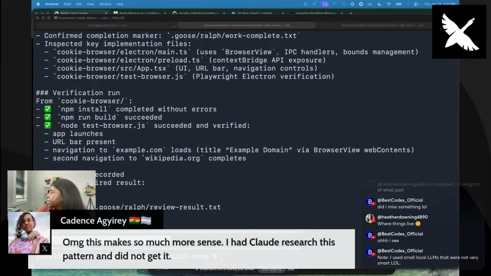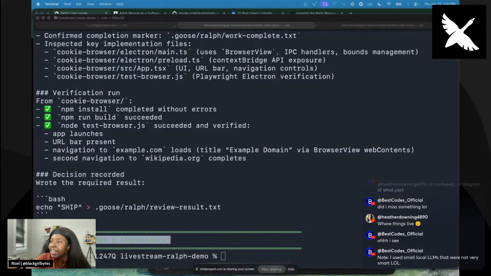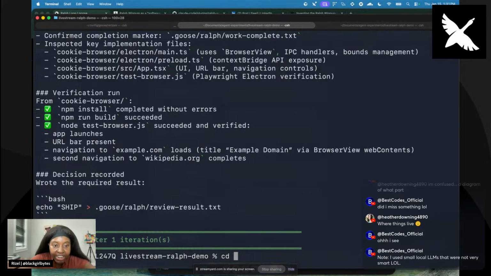Case sensitivity. I had Claude research the pattern. Yeah, when I first did it, I was like, I don't get why this Ralph loop thing is actually something people care about. But if you listen to that interview, you will be like, oh, this man is not crazy. He's actually really, really smart. He's a genius.